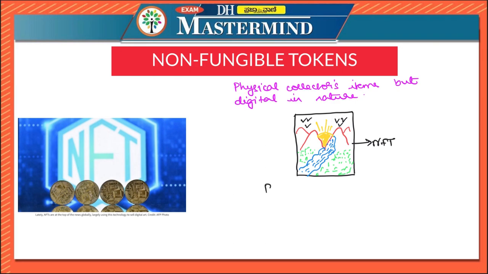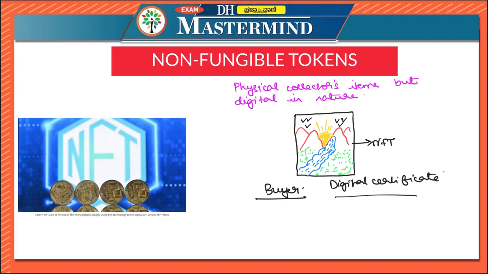When the buyer buys the NFT of this particular painting, he gets the NFT in the form of a digital certificate, which should be stored in his digital locker. So instead of getting the actual painting, the buyer is getting the digital form of the painting.